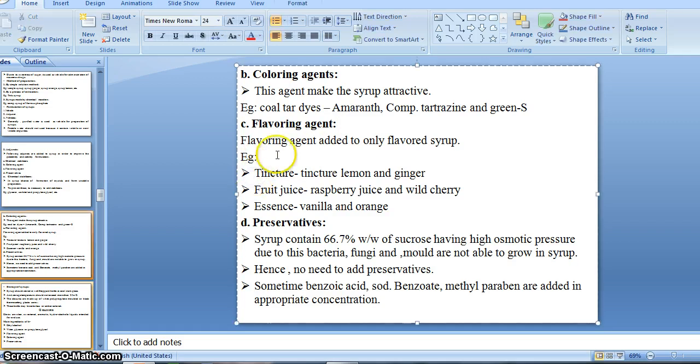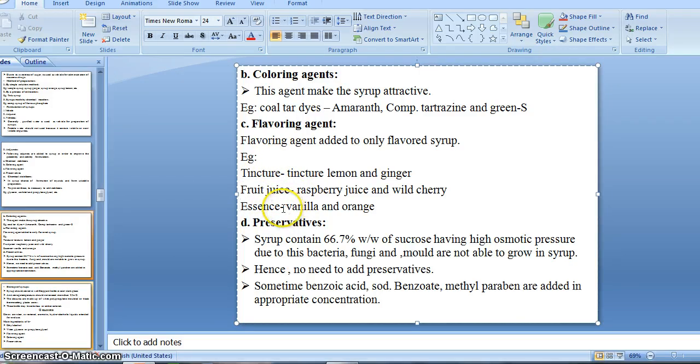Then there are some examples of this. Tincture acts as a flavoring agent. Then fruit juices also act as flavoring agents. Then some essences, meaning scents, right? From the tinctures, tincture of lemon and ginger are generally used, right? Various kinds of tincture are used as flavoring agents. Then fruit juices: raspberry juice and wild cherry juice. Then from the essences, vanilla and orange, right?